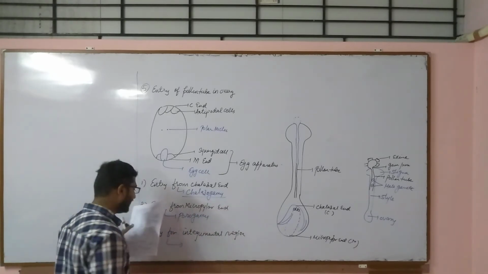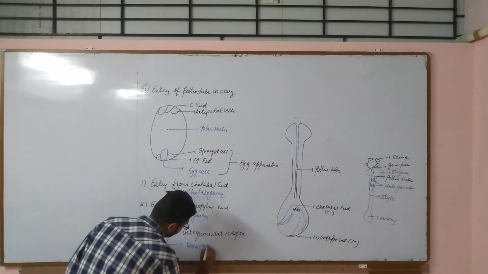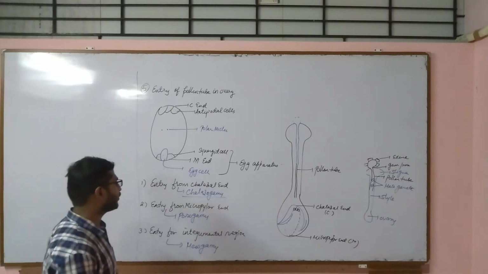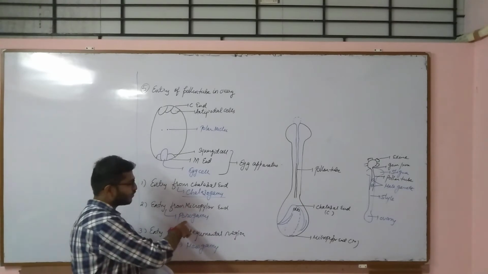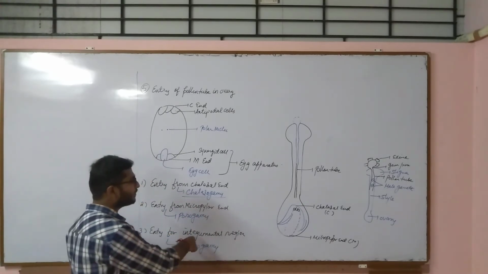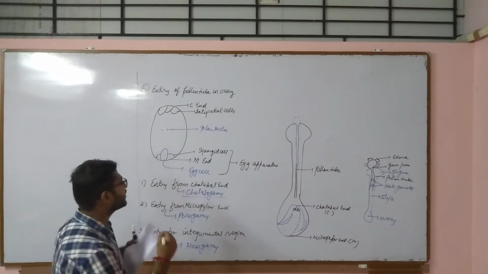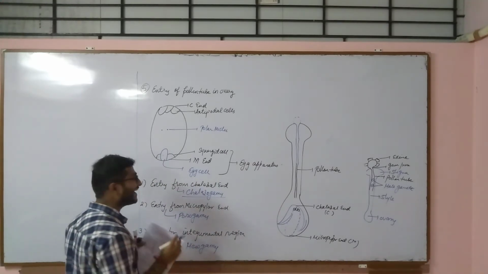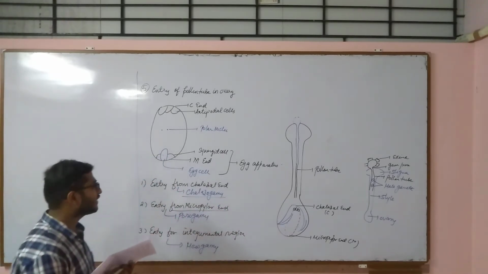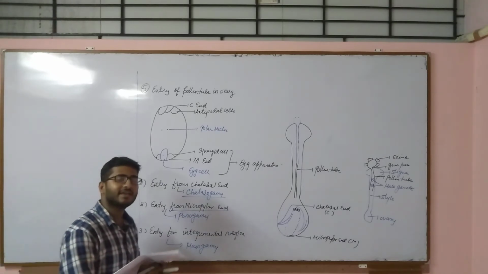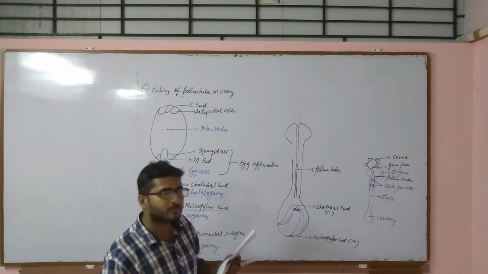And if it is from the integument, then it is called mesogamy. So if it is from the chalazal end, the process is called chalazogamy. From the micropylar end, it is called porogamy. And if it is from the integument, that is from between, it is called mesogamy. The most common entry path is entry from the micropylar end. So entry from the micropylar end is the most common entry of the pollen tube in angiospermic plant species.